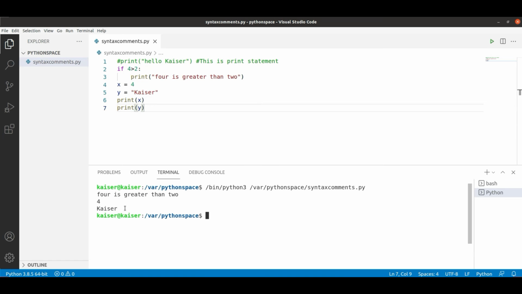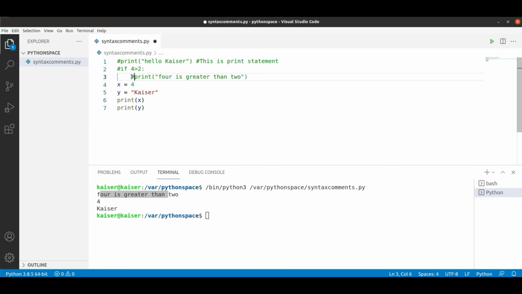Now, if you want to write some comment, you know how to write a comment. You need to use a hash. But if I want to comment multiple lines, if you see here, there are multiple lines. I don't want this logic to be printed. If you see here, 4 is greater than 2. I don't want this to be printed. But in Python, it's a big trouble. What does that mean? If you want to comment multiple lines, in the sense I want to disable this particular block of code, I need to introduce a hash against each and everything. This is one big drawback as a programmer.